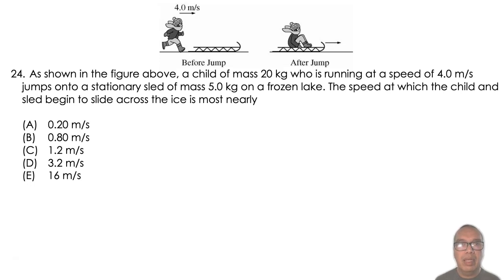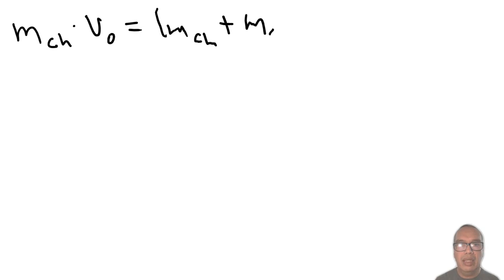This is a completely inelastic collision. The equation for conservation of linear momentum takes the form: mass of the child times initial velocity is equal to the combined mass of the child and the sled times the final velocity of the child-sled system.